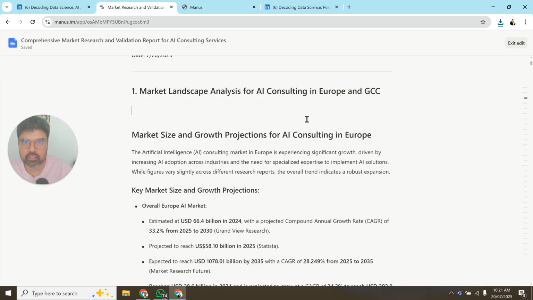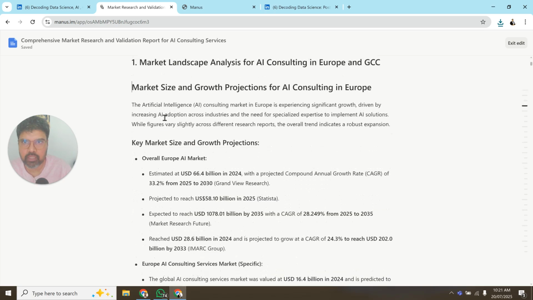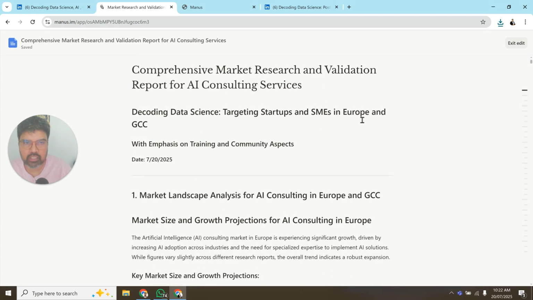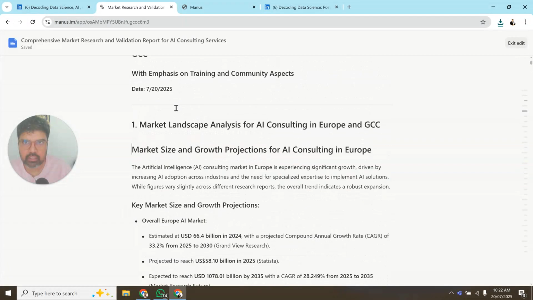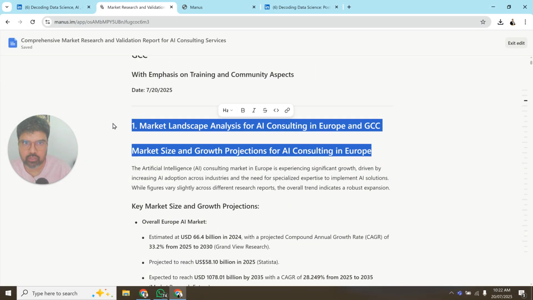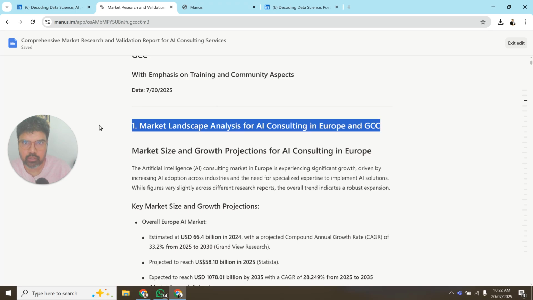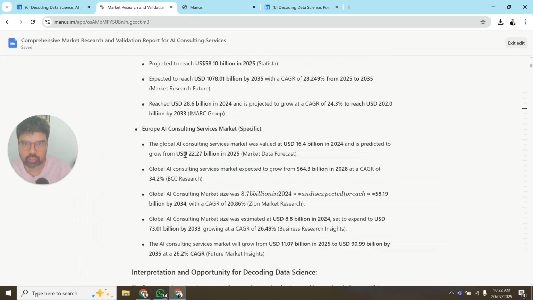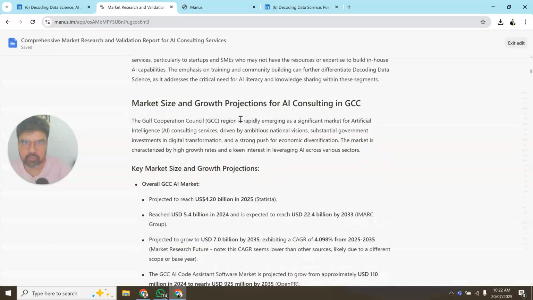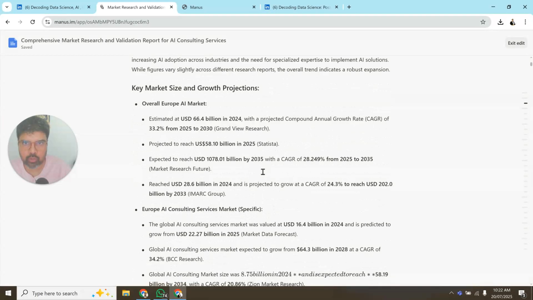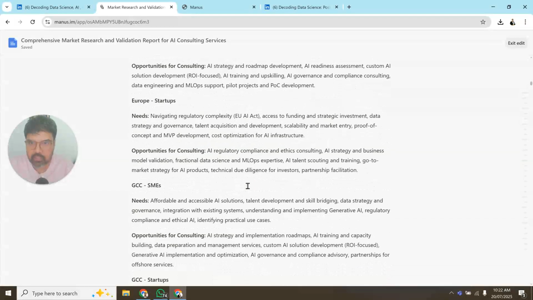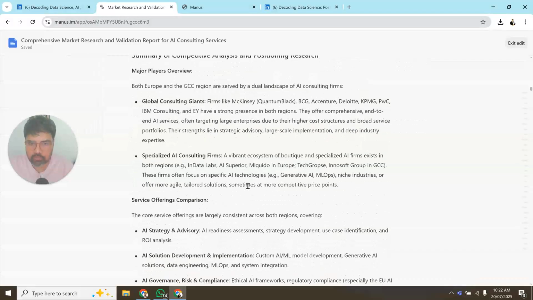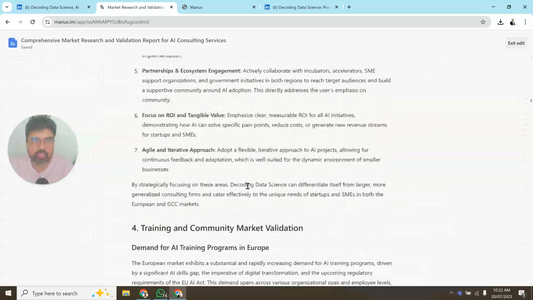So first, I will have this market landscape and decoding data science, targeting startups and SMEs in Europe and GCC. Market landscape analysis is something that is there. I think these are just extra, so I will remove this one, because we are doing a market size and growth projection. These are the numbers for GCC, and this is specifically for Europe. So first it is doing Europe, then GCC. For the target audience, it is trying to go into details about this as well. So it's done a pretty good report, right?